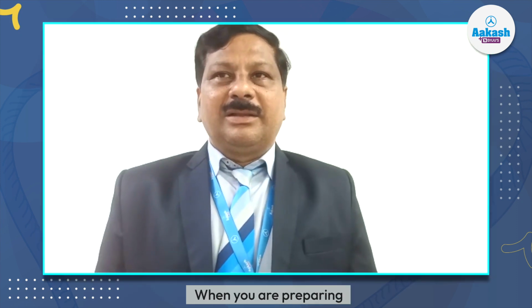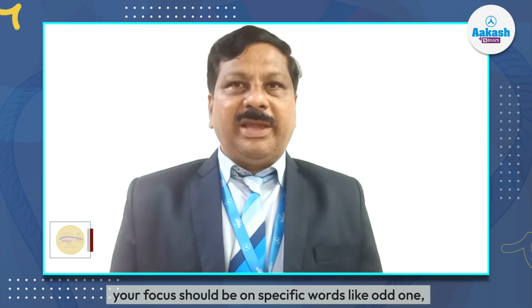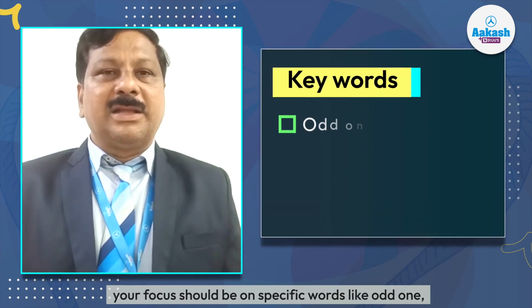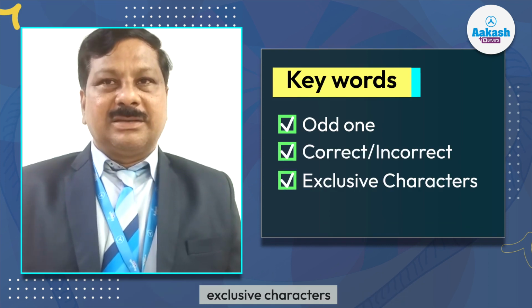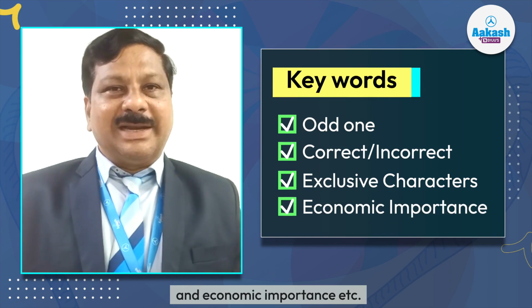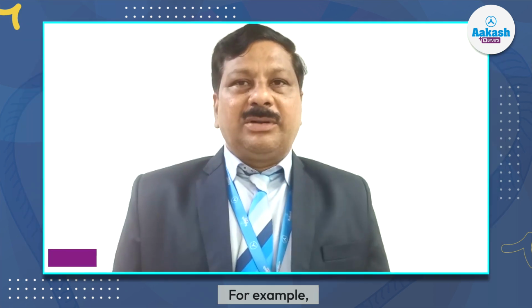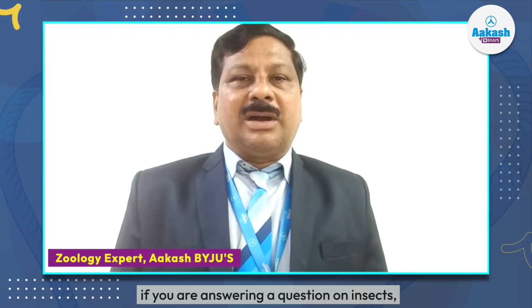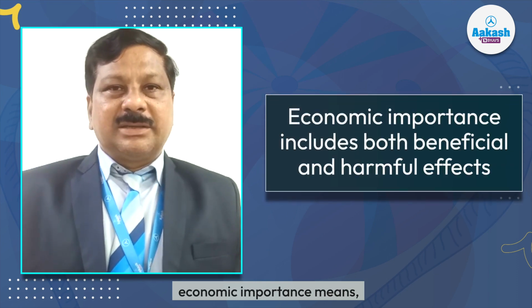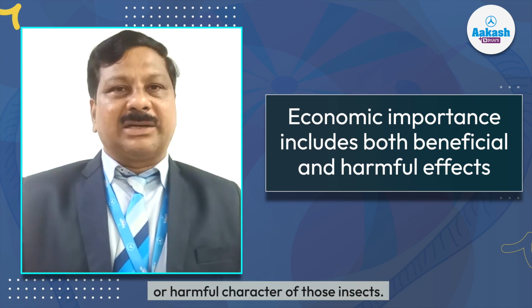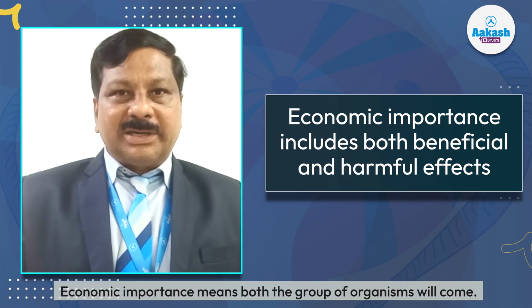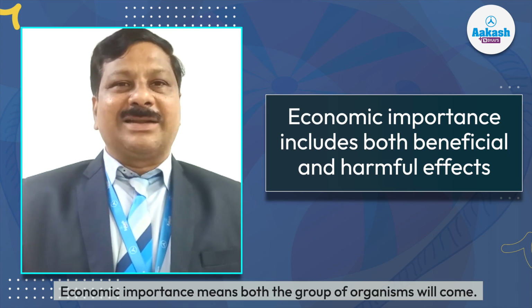When you are preparing or answering questions in chapters like animal kingdom, your focus should be on specific words like odd one, incorrect, exclusive characters, and economic importance, etc. For example, if you are answering a question on insects and it says economic importance, you should not confuse whether it is a useful or harmful character of those insects. Economic importance means both groups of organisms will come.